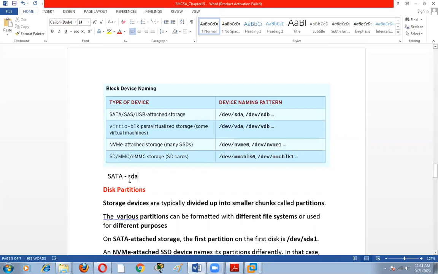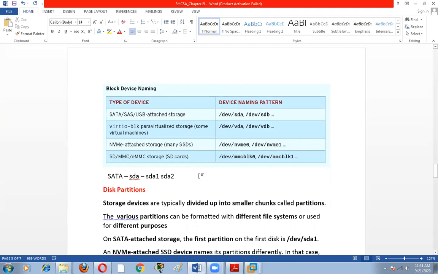The file name is SDA, and the first partition is SDA1. If you want to create another partition, the name is SDA2. Just like that it will create SDA, SDB.